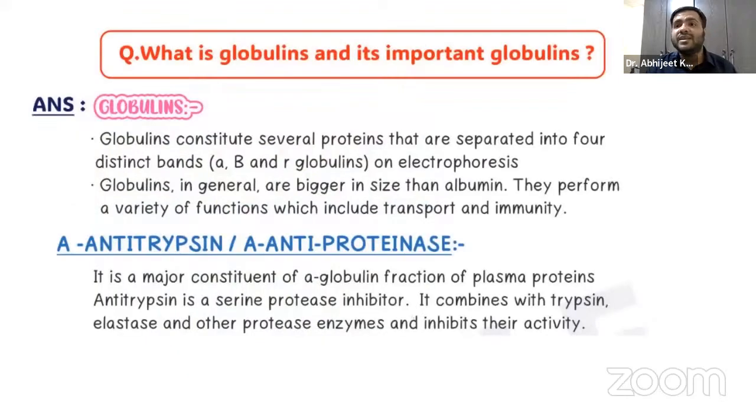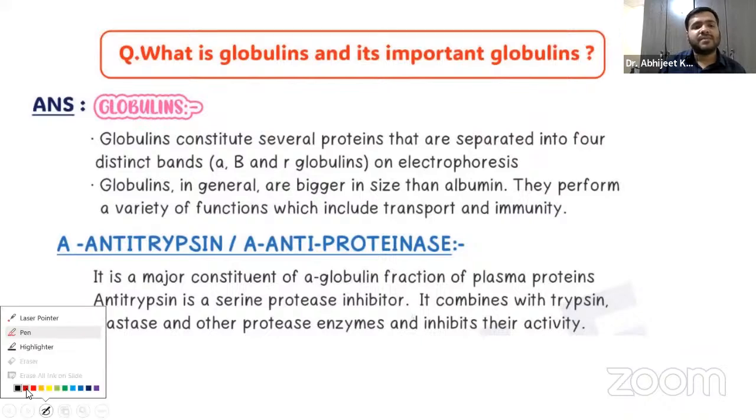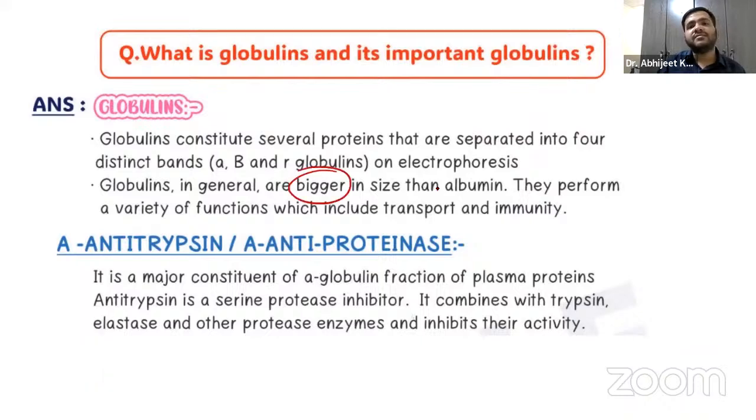So let us come to the next question. What is globulin and the important globulins? You already know they are separated into four distinct bands, the alpha, beta, and gamma globulins, on electrophoresis. If I compare albumin and globulin, remember the globulins are bigger in size than albumin, and they also perform a variety of functions similar to albumin, that is, transport and immunity.